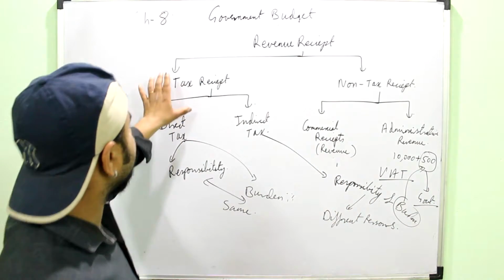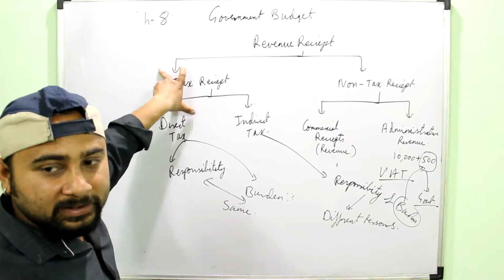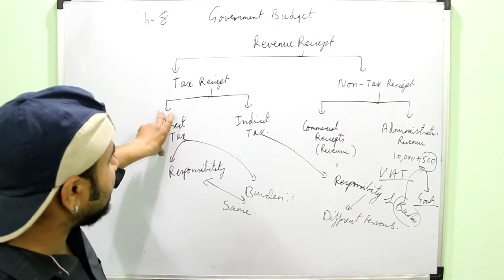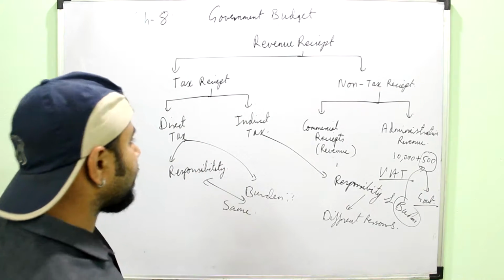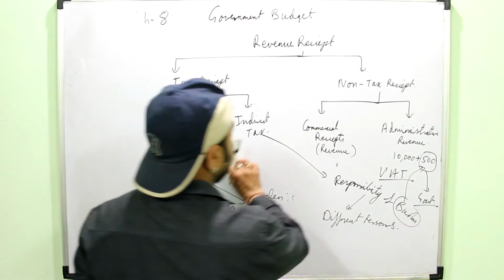So the major source of revenue for the government is the tax receipt, which includes the direct tax and the indirect tax. This you have to remember. Then we'll move on to the non-tax receipts.